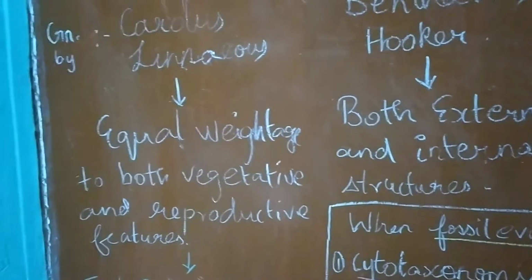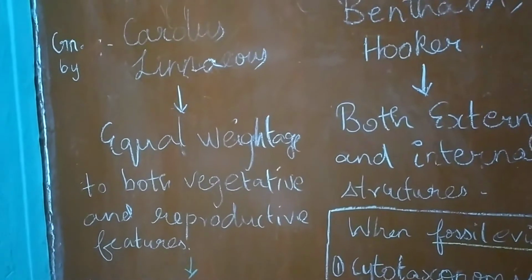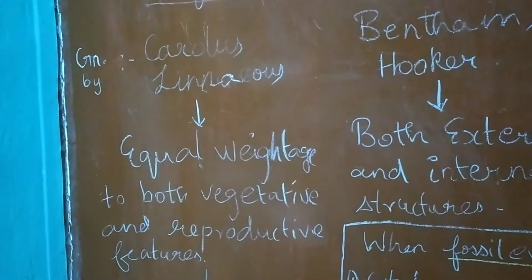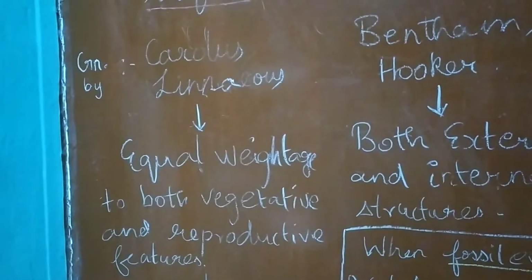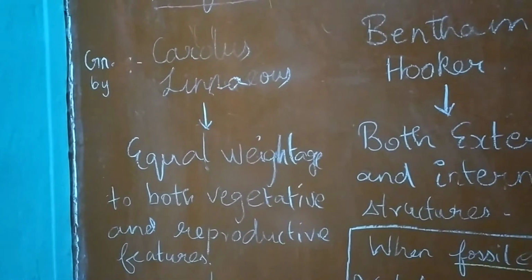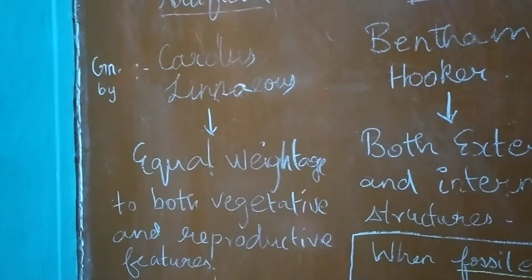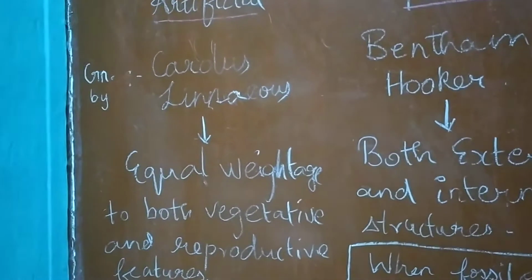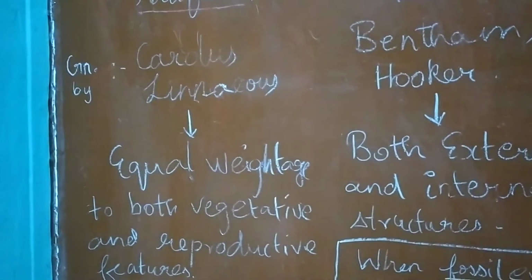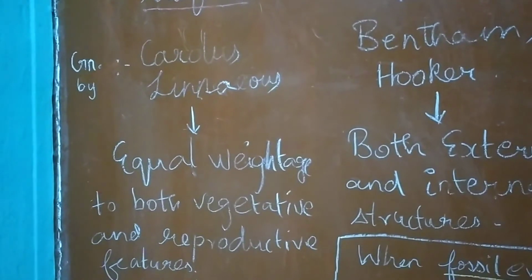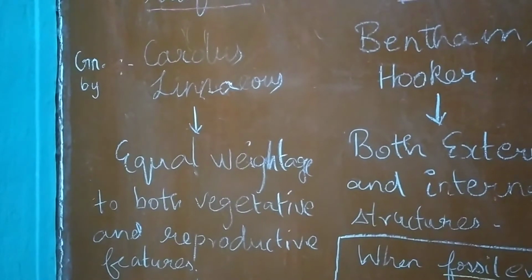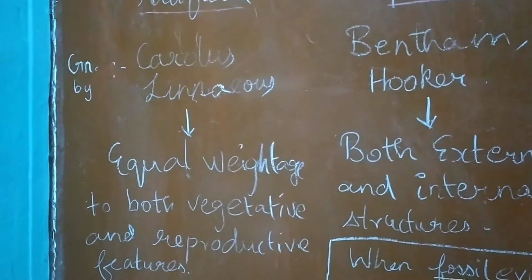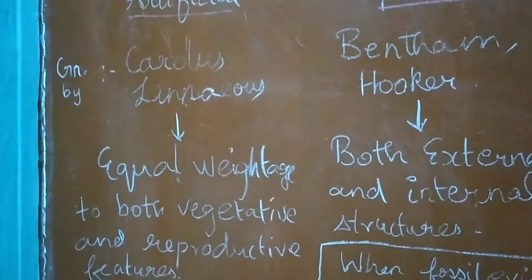For example, he took the habit, color, number, and shape of leaves, and he also took sometimes the androecium structure. That's very important. The question will come like this: which system of classification includes androecium structure? So the answer is artificial.